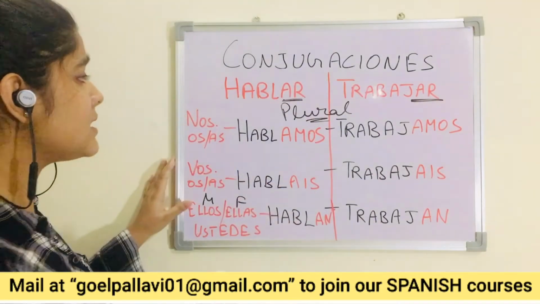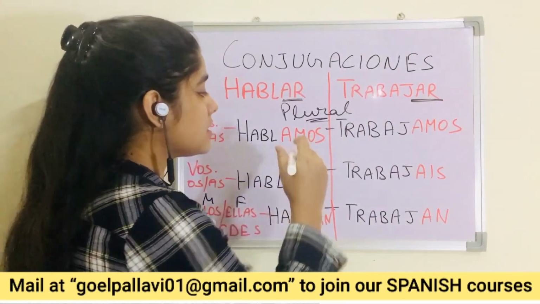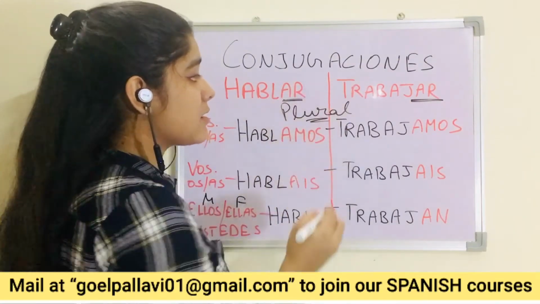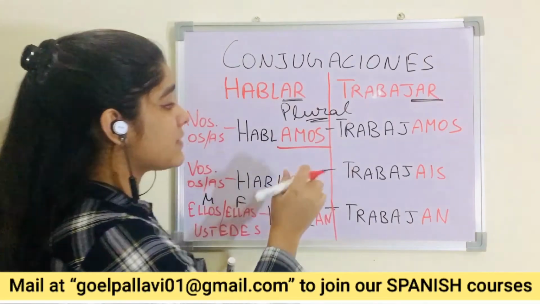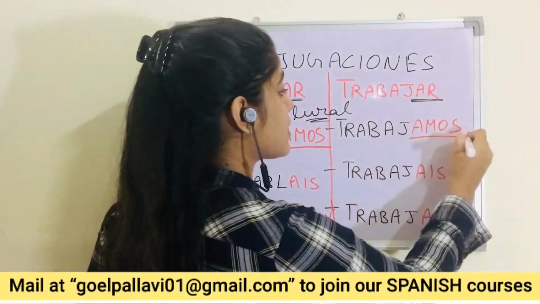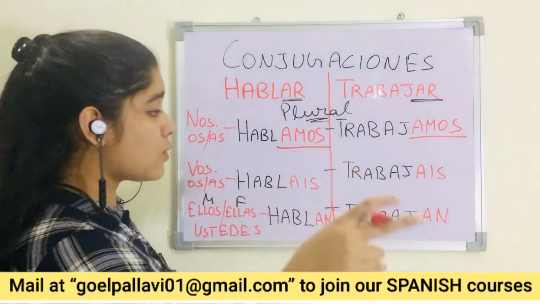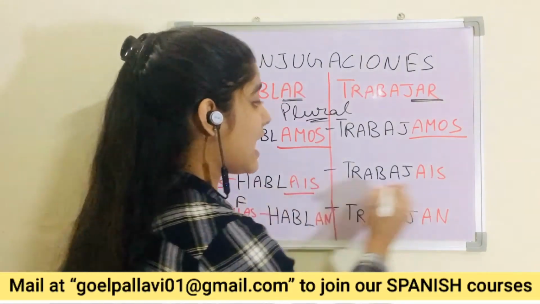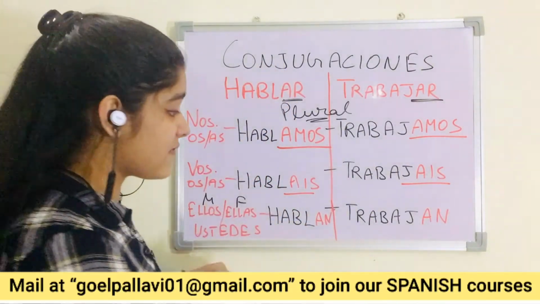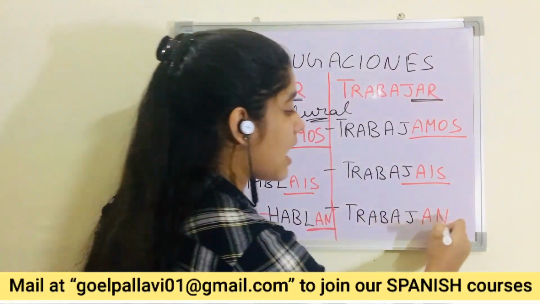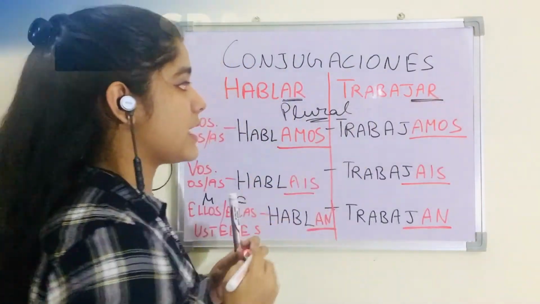So that was it. As you can notice the pattern, we are removing AR from the end for regular verbs. Okay. Hablamos, we are adding amos. Okay. For vosotros, you all in an informal way, we are adding áis. Okay. For third person plural form, we are adding an, and we are removing AR from the end.